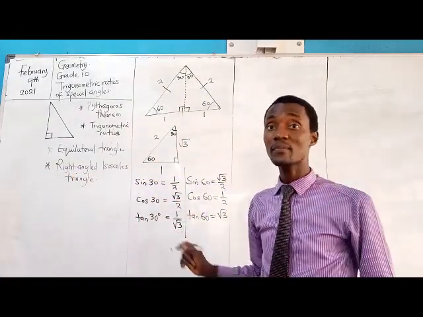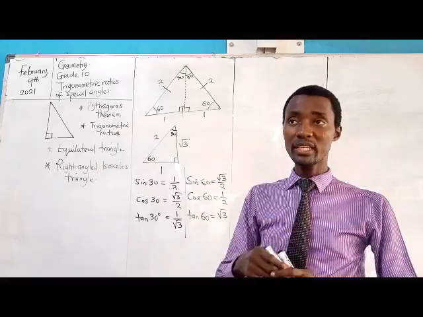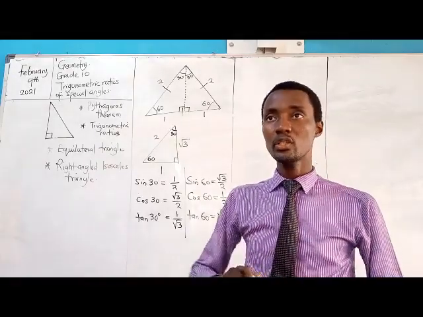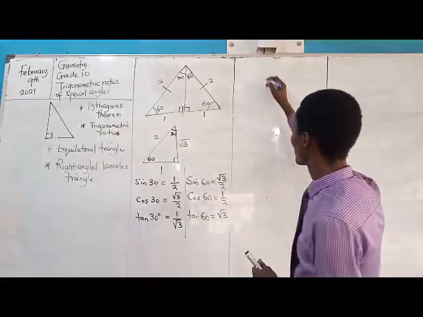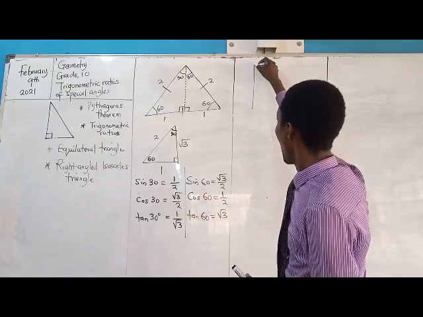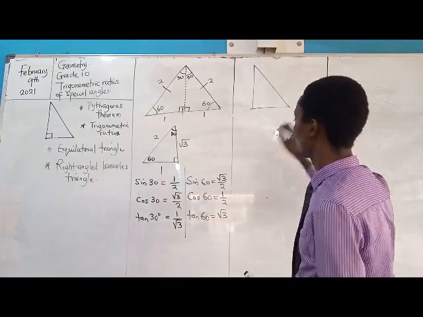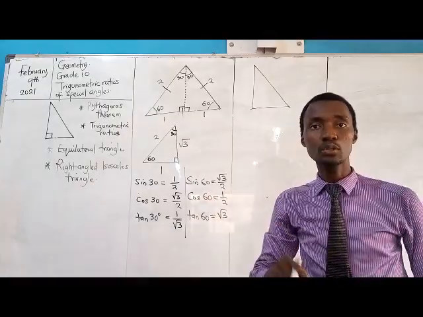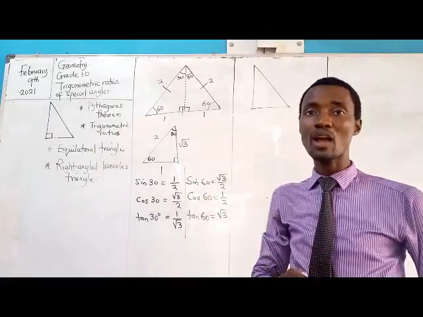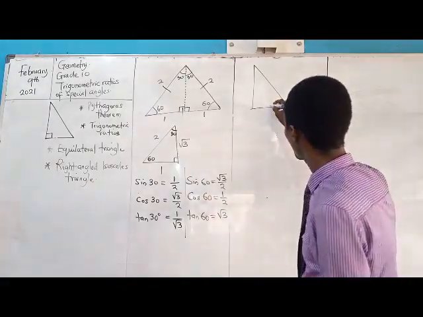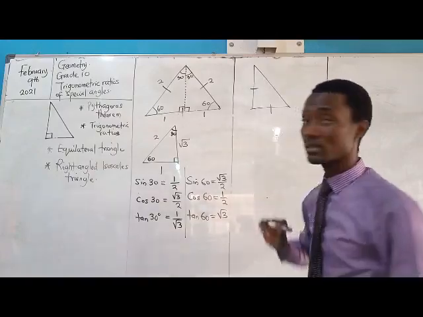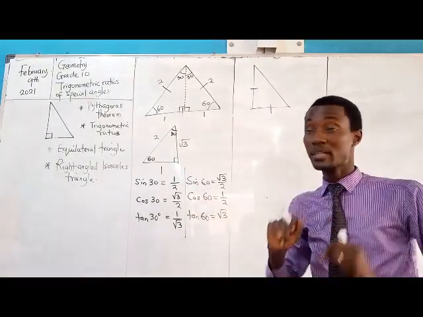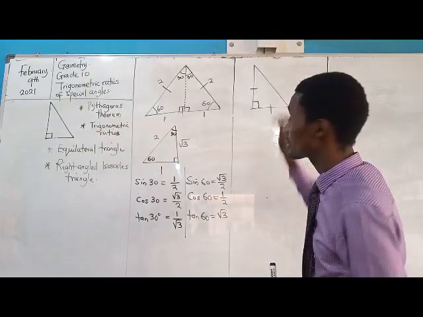Okay, these are some of the special angles I'll be needing to handle my exercise. Now the next one I will need will be that of a right angle isosceles triangle. So this is equal to this, giving it that isosceles property, and this is 90 degrees.